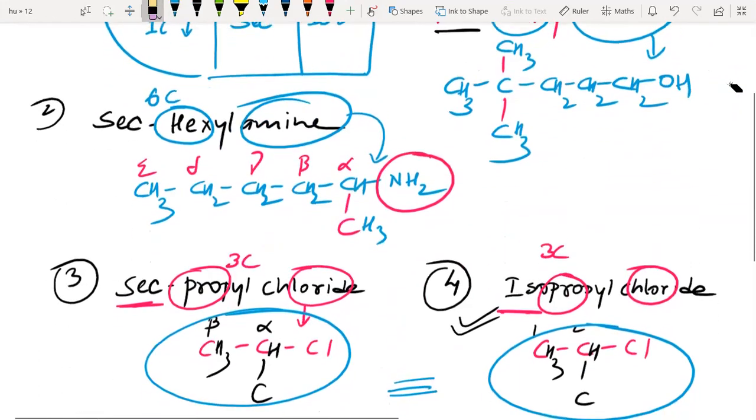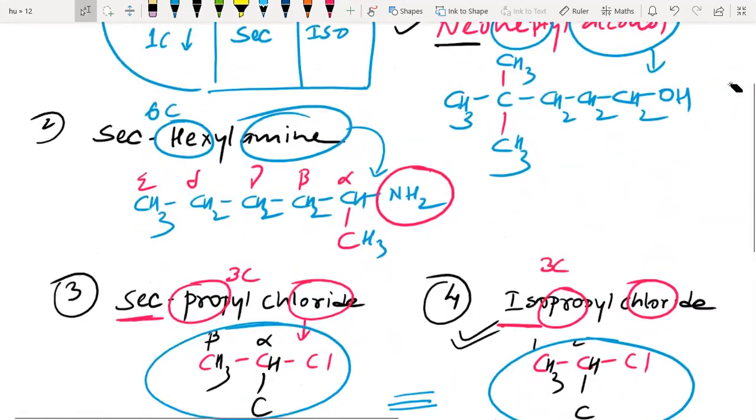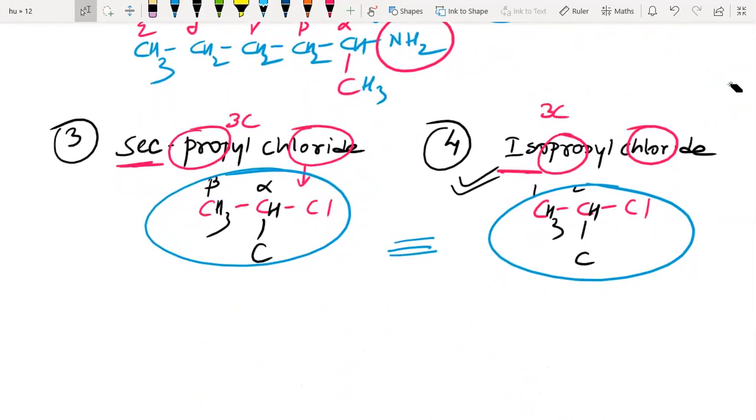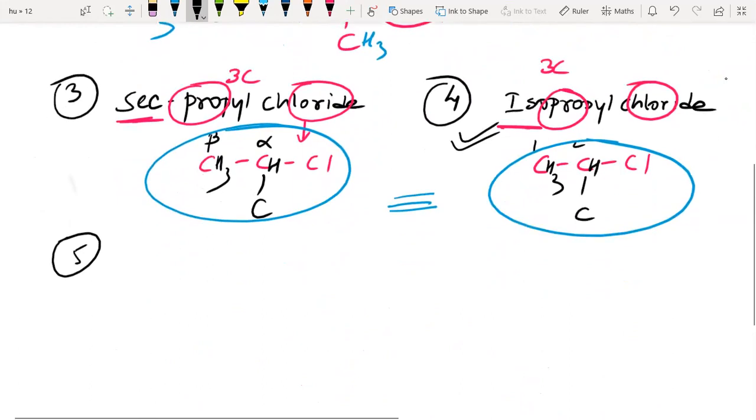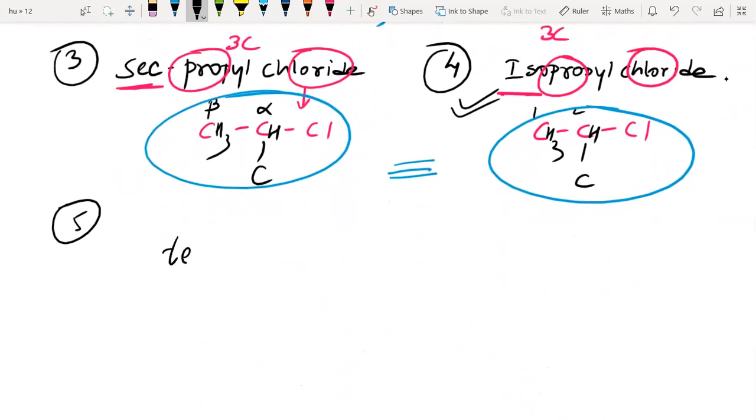So we did neo secondary. We'll see one more, that is number 5. This time if we have tertiary hexyl alcohol, how to write it? Same way we'll start.